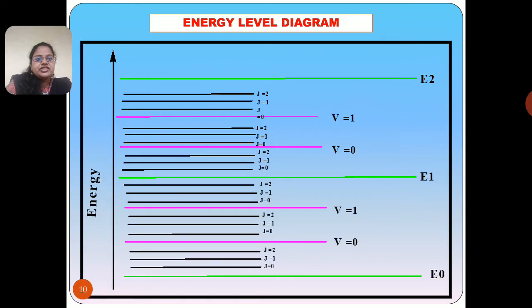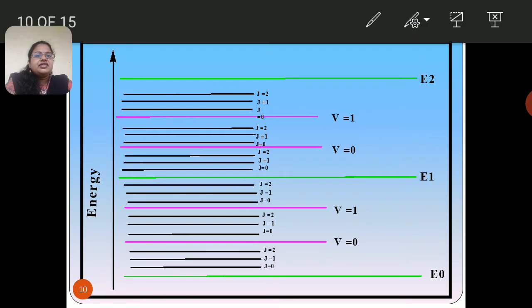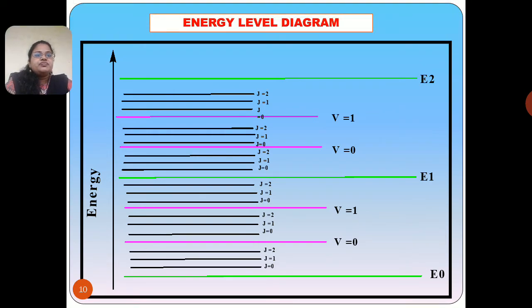So this is the energy level diagram. In this diagram, the green lines, the lowest green line and the others, show E0, E1 and E2.